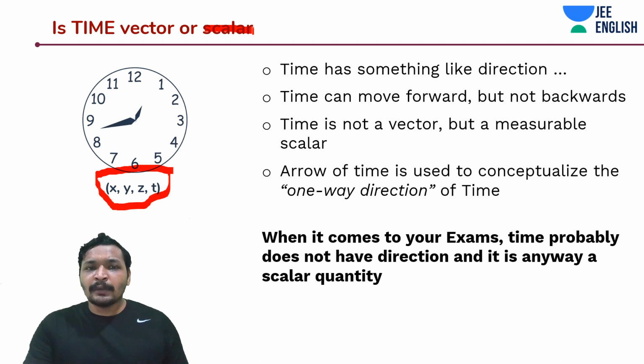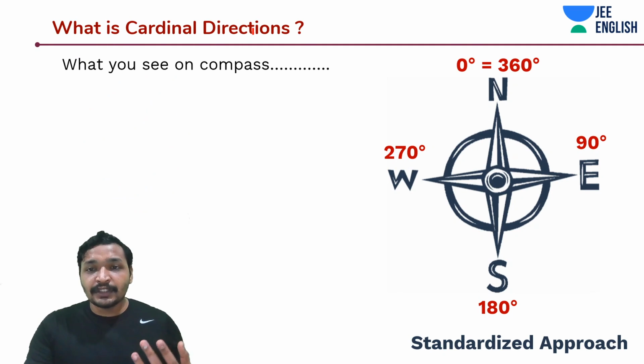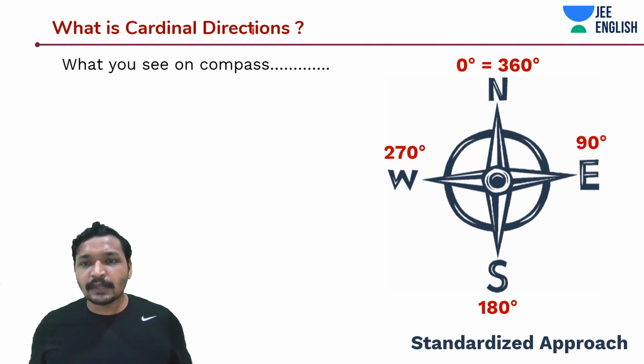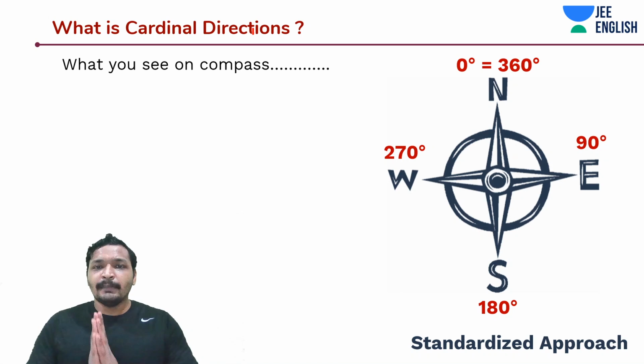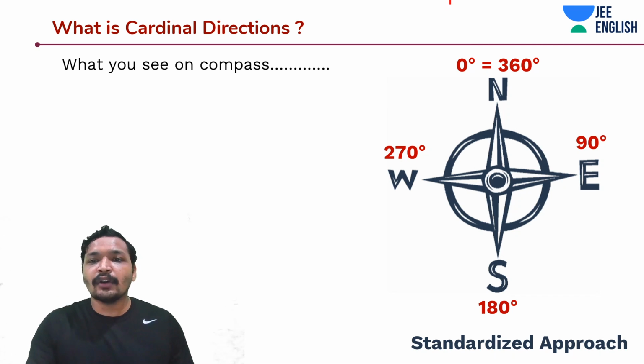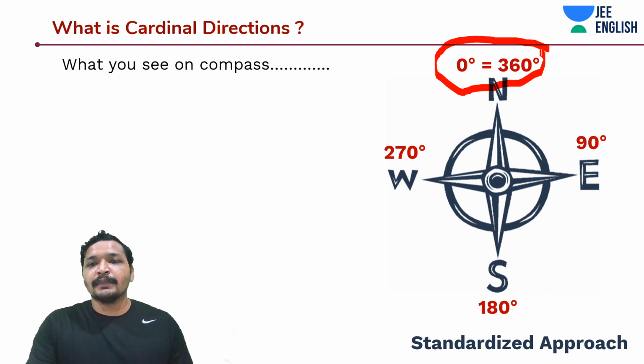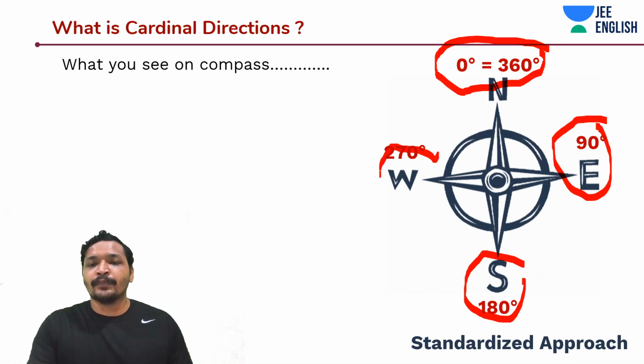But now we have been talking about cardinal systems. Let's go into the cardinal system first and understand its convention. When cardinal systems evolved, the first thing was north. Using a compass, we were able to measure the north. So we made use of the compass to measure cardinal directions initially. On the scale, we calibrated north as 0 degrees or 360 degrees. From there it goes 90 degrees in the west, 180 degrees in the south, and 270 degrees in the west.